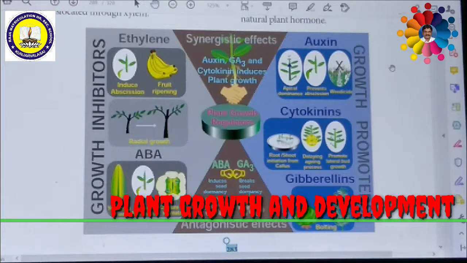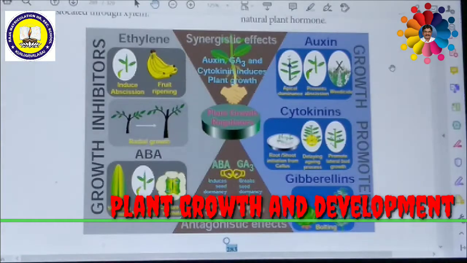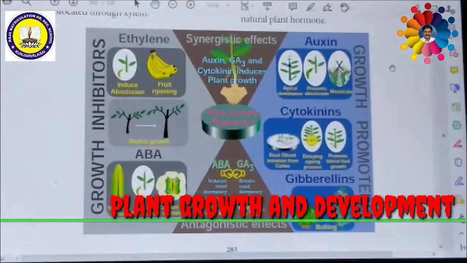It will not be available everywhere like auxin and gibberellin. Auxin and gibberellins are present in almost the tip of the shoot and tip of the root, and gibberellins are present in almost all younger parts of embryos, the tender parts of the plants. But cytokinins occur only at the root. So cytokinin appears to be translocated through xylem. The physiological effect of cytokinin is very important.